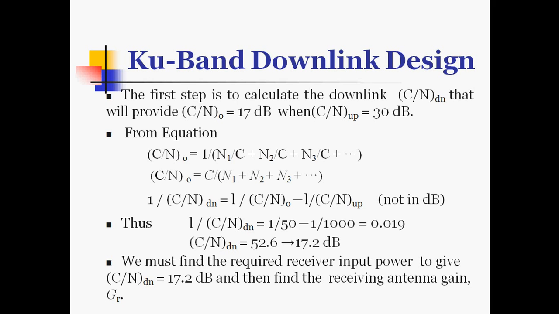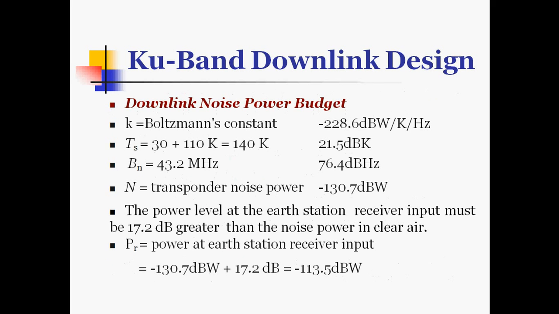We must find the required receiver input power to give the carrier to noise ratio in downlink, that is 17.2 dB, and then find the receiving antenna gain GR. So for the design of the downlink noise power budget, we already have the Boltzmann constant. Then the system noise temperature Ts is 30 plus 110 Kelvin, equal to 140 K, and that is 21.5 dB Kelvin, and the bandwidth is 43.2 megahertz, which will give us the power of 76.4 dBW. And the noise power, that is the transponder noise power, is minus 130.7 dBW.